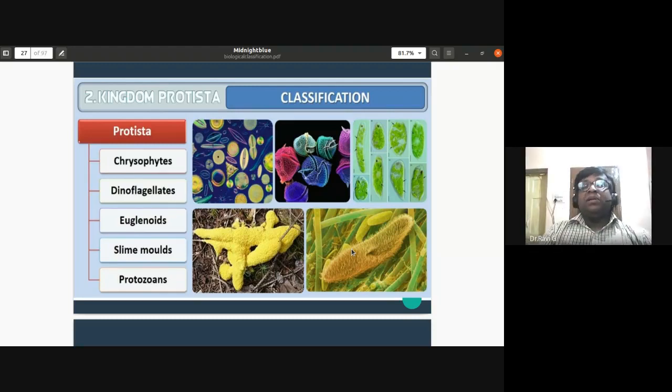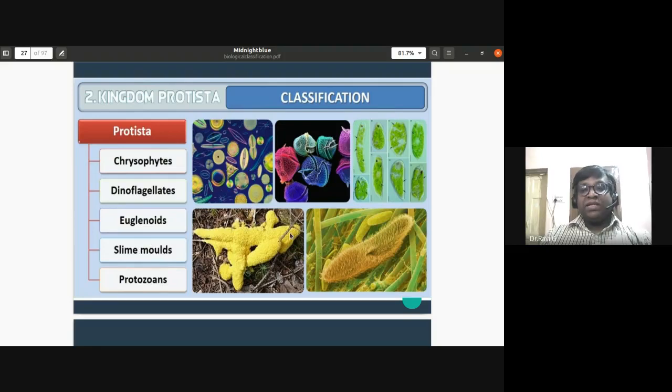Whenever we are talking about planktons, majorly we are talking about diatoms. Then dinoflagellates, the second slide is the example for it. The desmids are an example for dinoflagellates. Euglenoids, you have Euglena as an example for euglenoids.